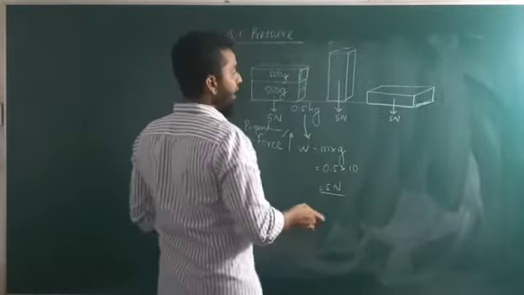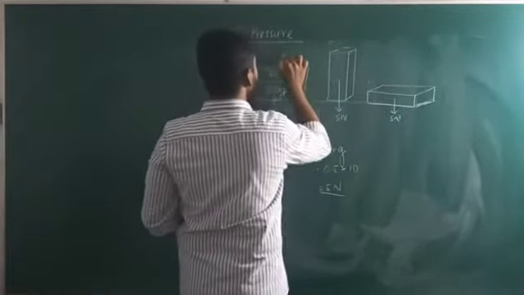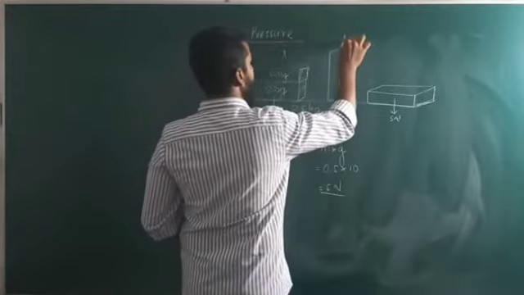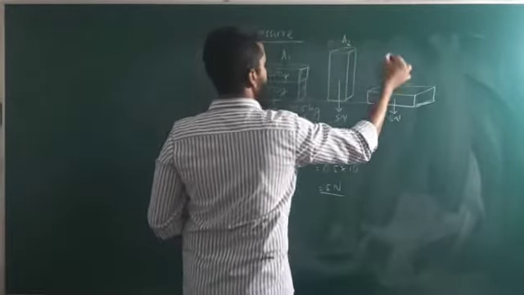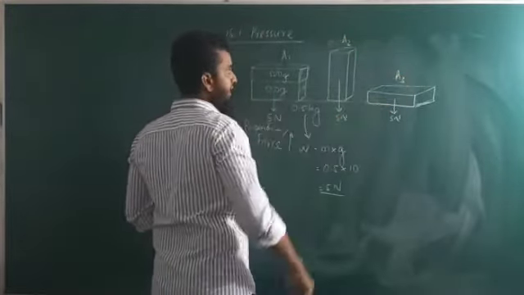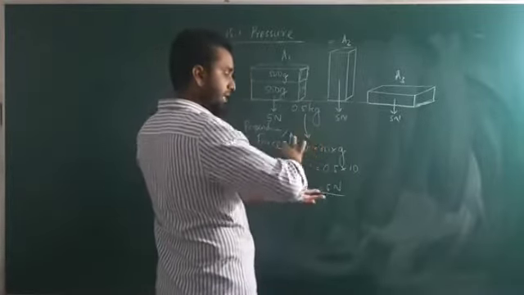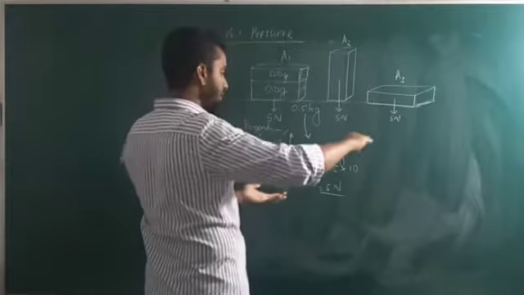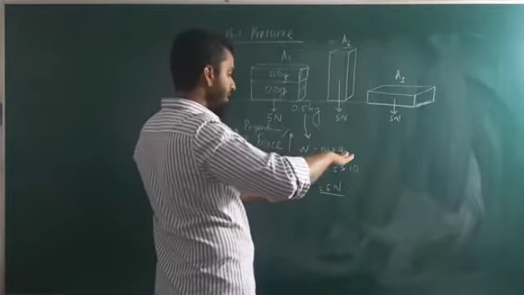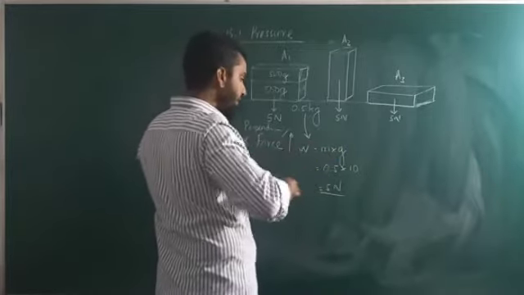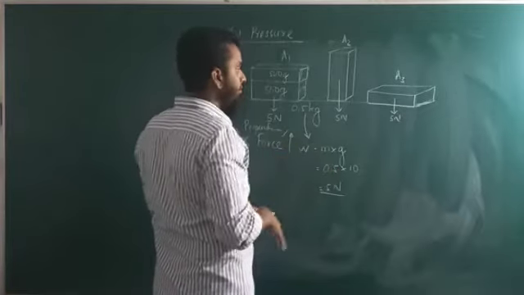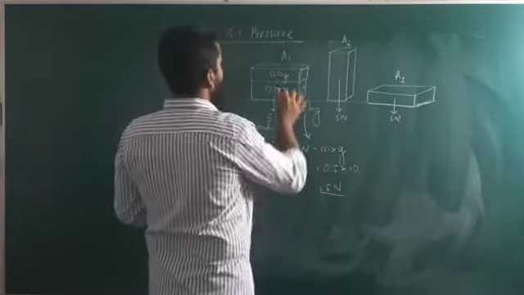We will take this as A1, this as A2, and this as A3. The area of this is the cross area, or the force applied area, right? How much area has been felt by that force, right?